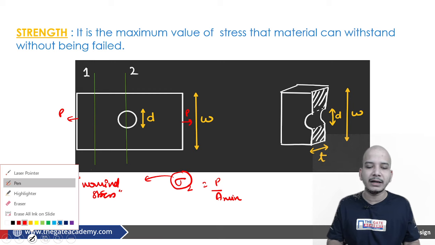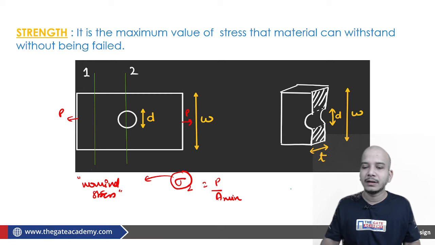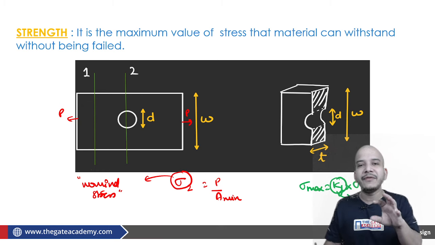If I want to write the relation, then the relation will be sigma max equal to kf into sigma 2. Now this kf is always greater than or equal to 1. This kf is called the fatigue stress concentration factor.